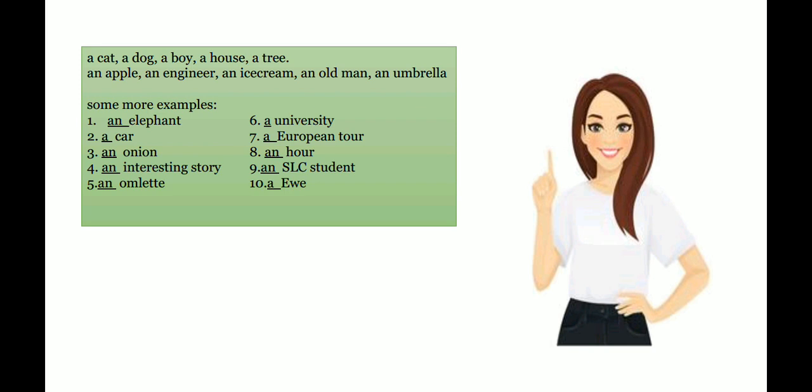A cat, a dog, a boy, a house, a tree. In all of these words, you can see they start with a consonant sound, not only with a consonant letter. That's why a is used. In this next set of words, you can see they all start with a vowel sound. That's why an is used.